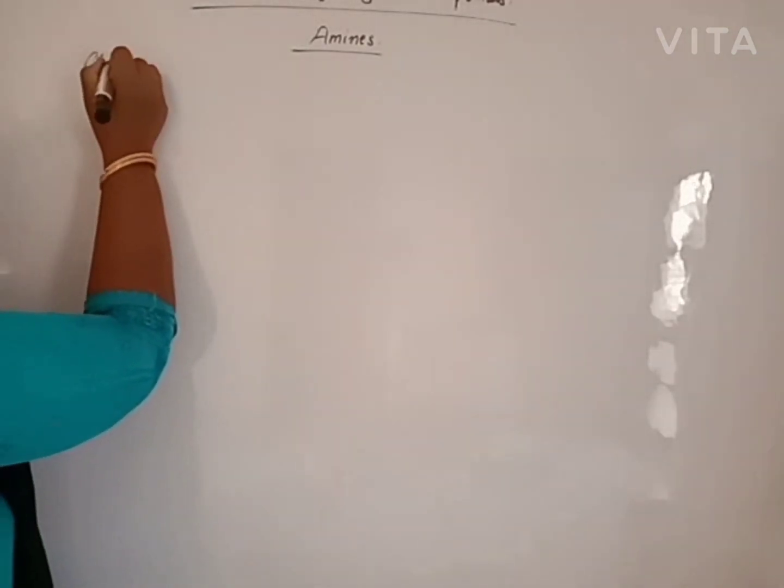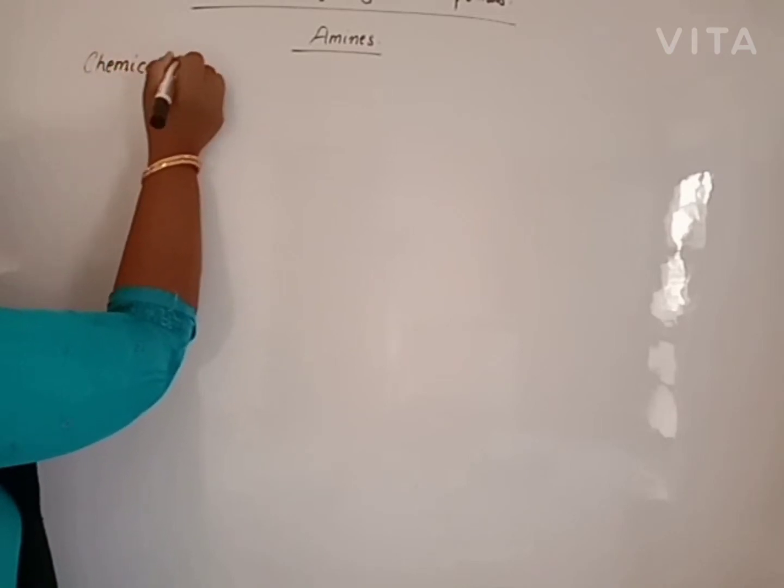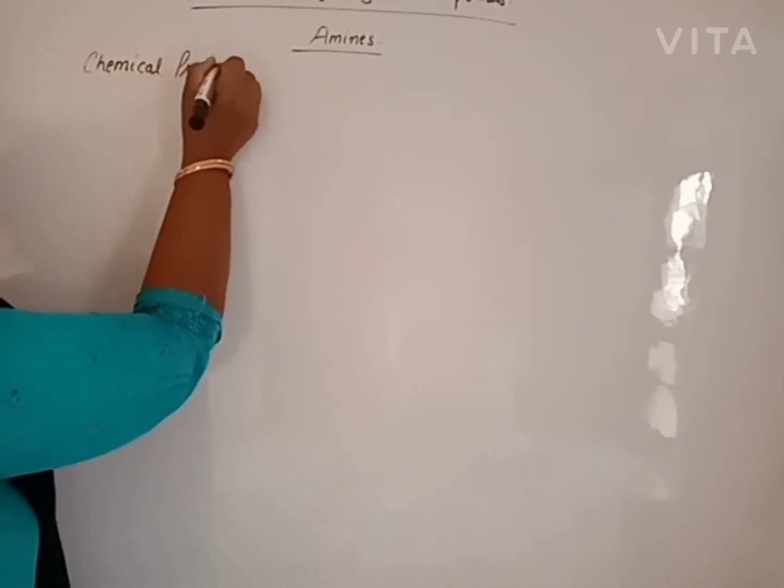Just like alcohol involves cleavage of the OH group, here the reactions involve cleavage of the NH group. These are the chemical properties of amines.